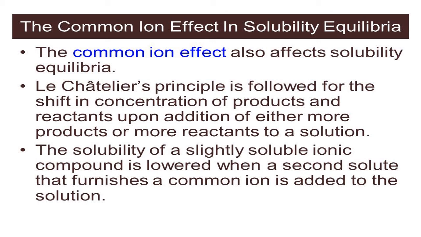According to Le Chatelier's principle, on the product side sodium ions are more, sodium ion from the sodium chloride and sodium ion from the sodium nitrate you added. So the equilibrium shifts towards the left side.